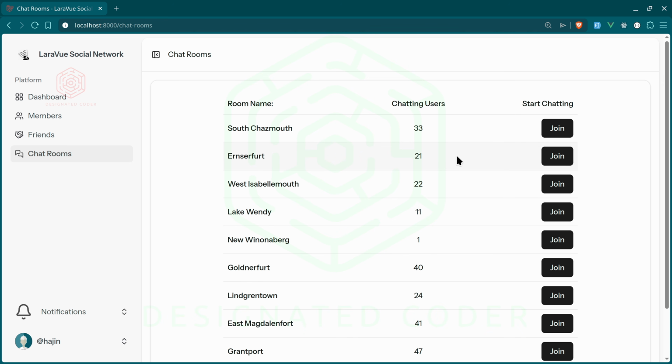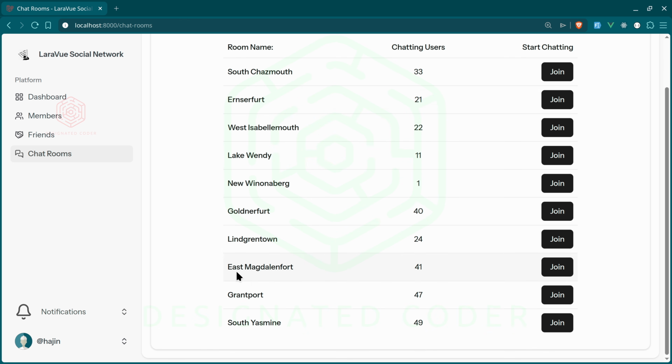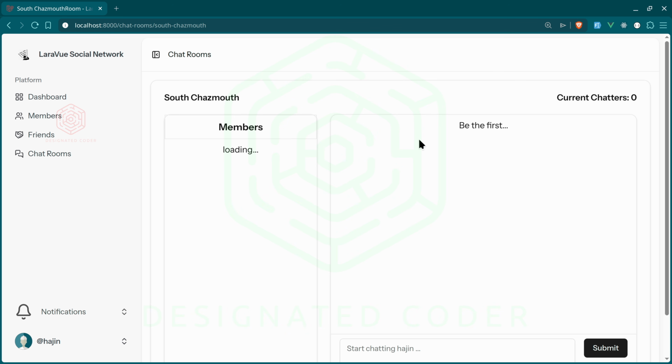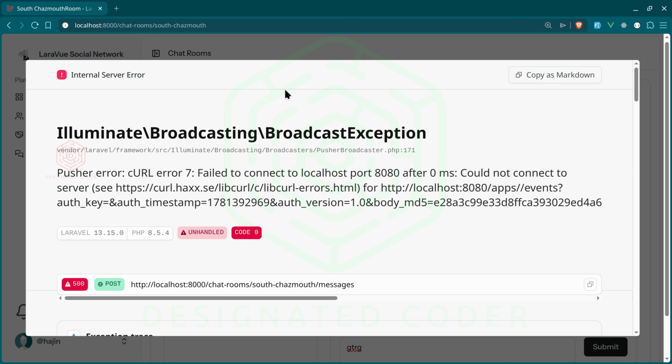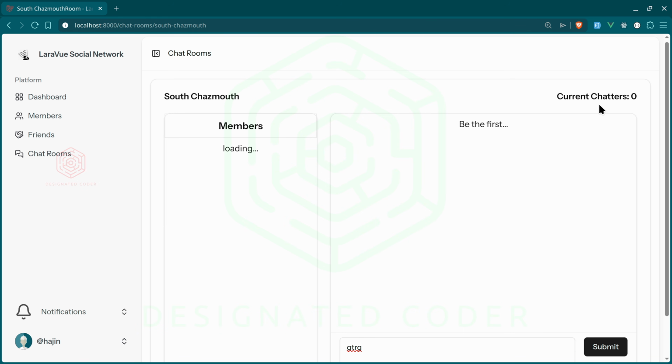In our chat rooms, we have these going on, but because I'm not running Reverb right now, it's not going to update altogether. This is what's coming from the database, from the seeding that I did, as well as having different city names. And then you can join, and like I said, Reverb isn't really loaded here, so you're not going to see our user, but you can also type stuff in here. Because Reverb isn't connected, it's not going to work too much, but then you can see current chatters, and all this information will be loaded up once we get that set up.